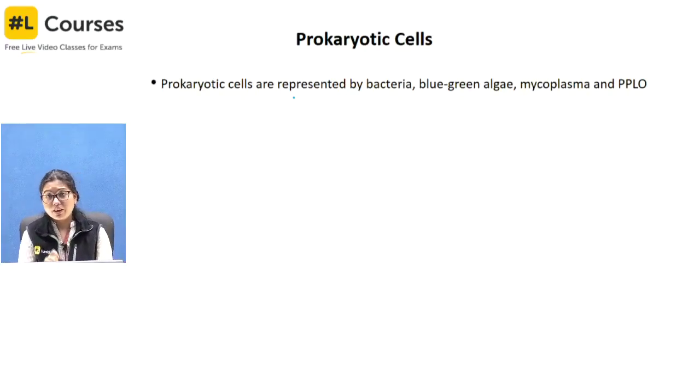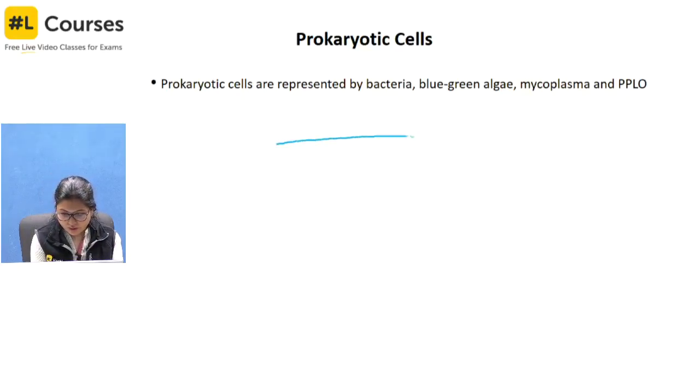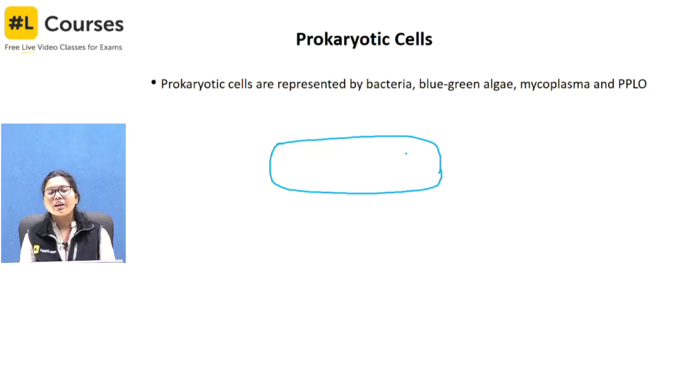So if we try drawing a prokaryotic cell, a bacterial cell, if we talk about the classification, before Monera came, bacteria was considered to be somewhere under the plant kingdom only.